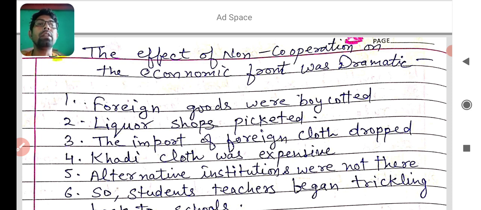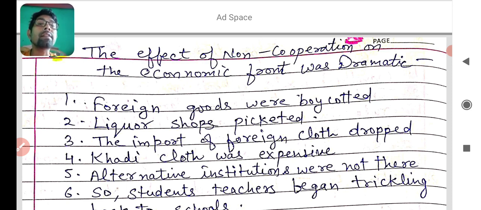So firstly, foreign goods were boycotted. Now you will learn why the effect of non-cooperation on the economic front was dramatic, like a drama. Firstly, Indian people boycotted foreign goods. Liquor shops were picketed.